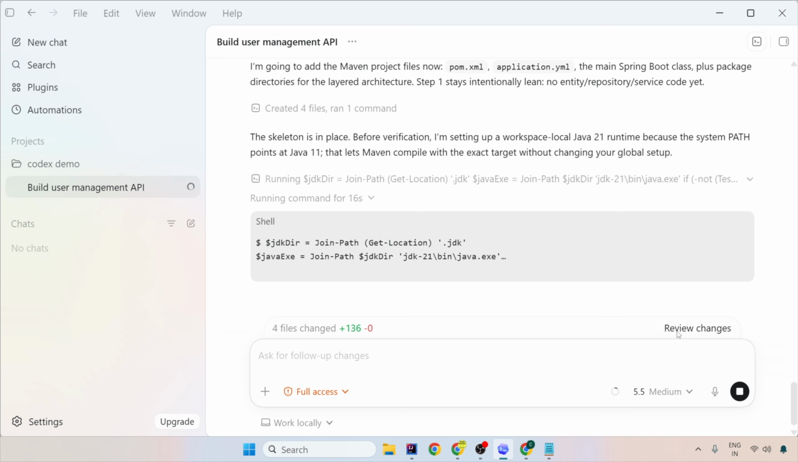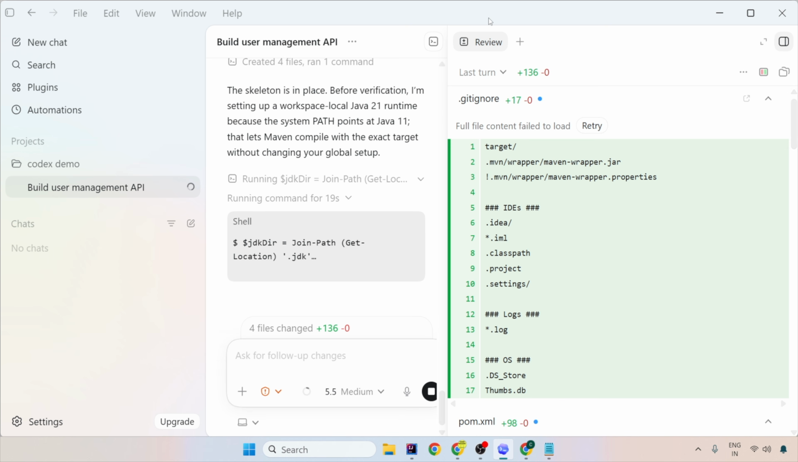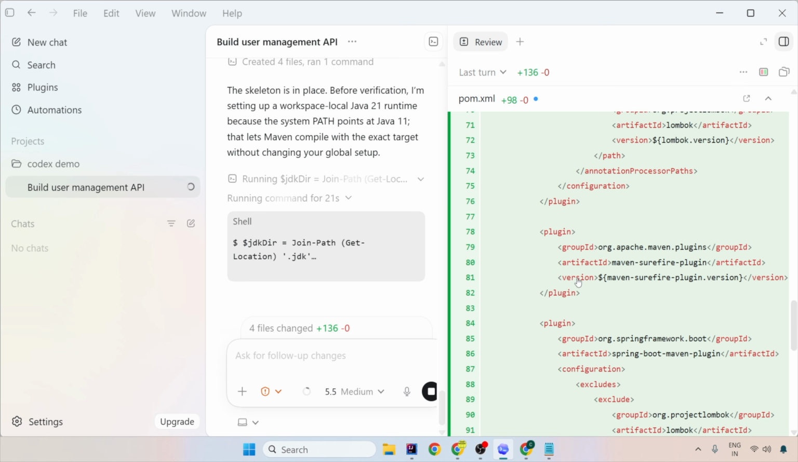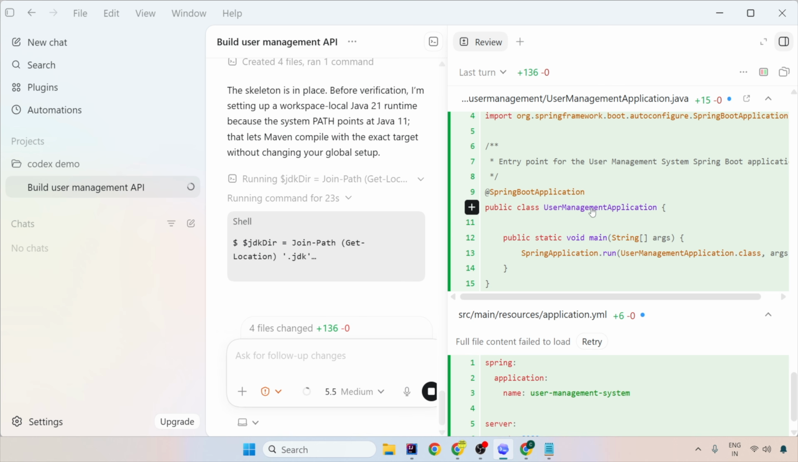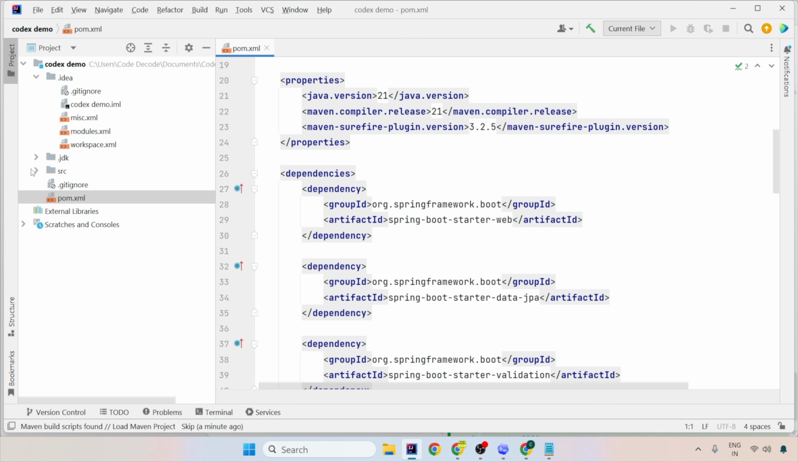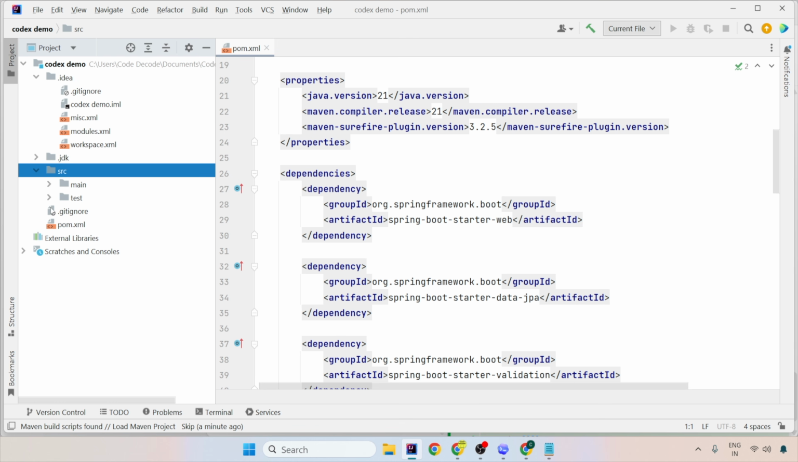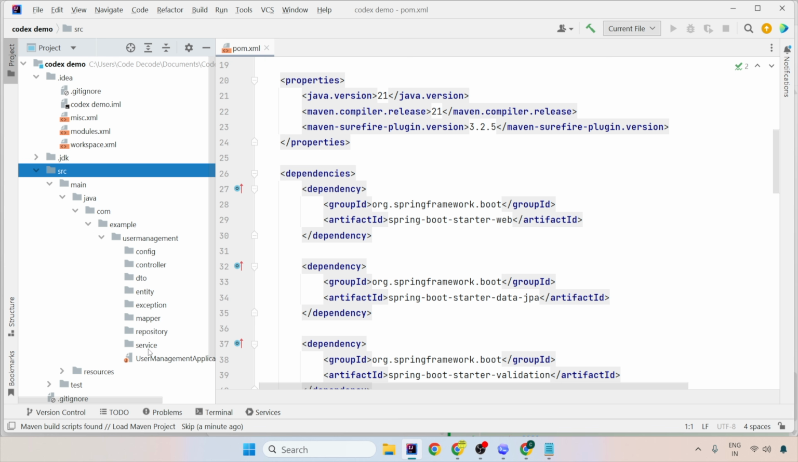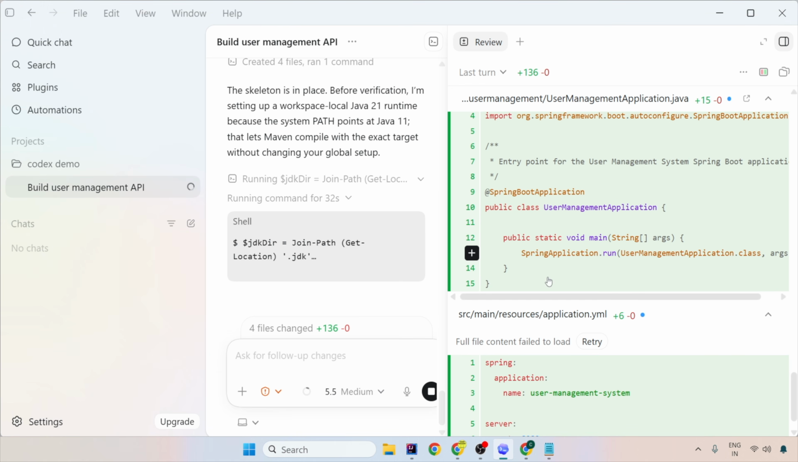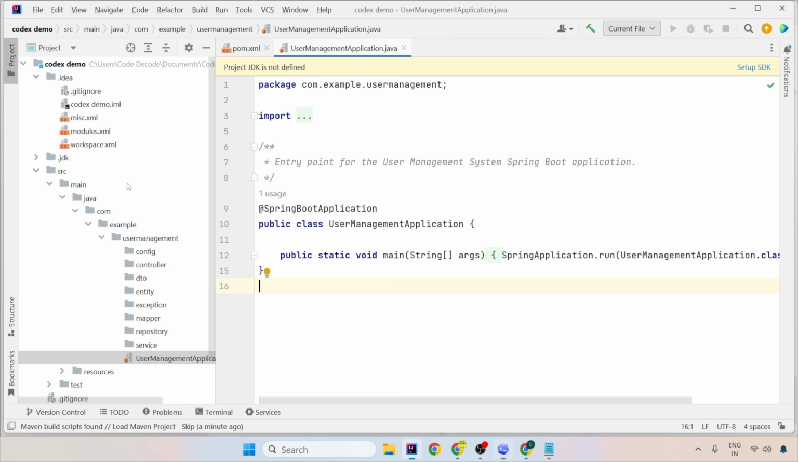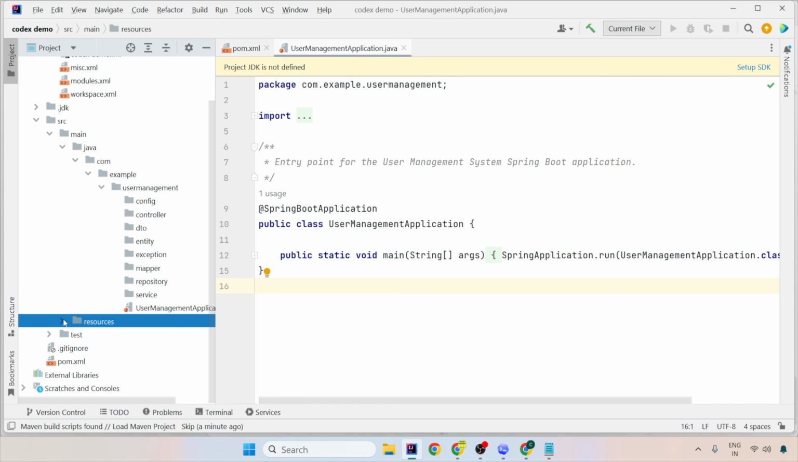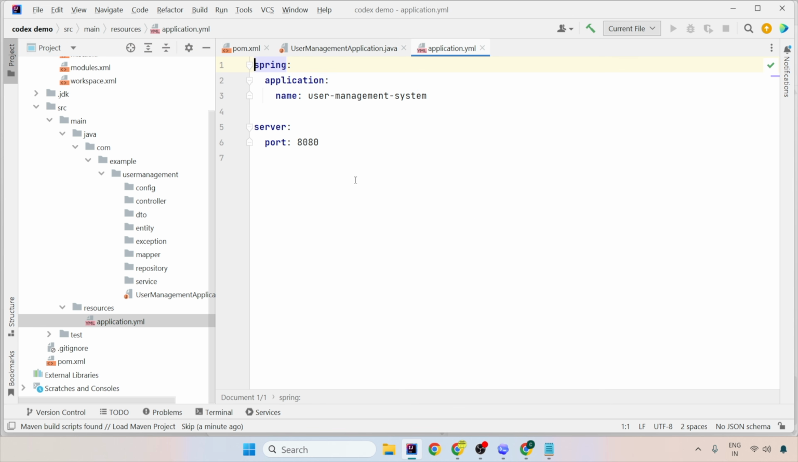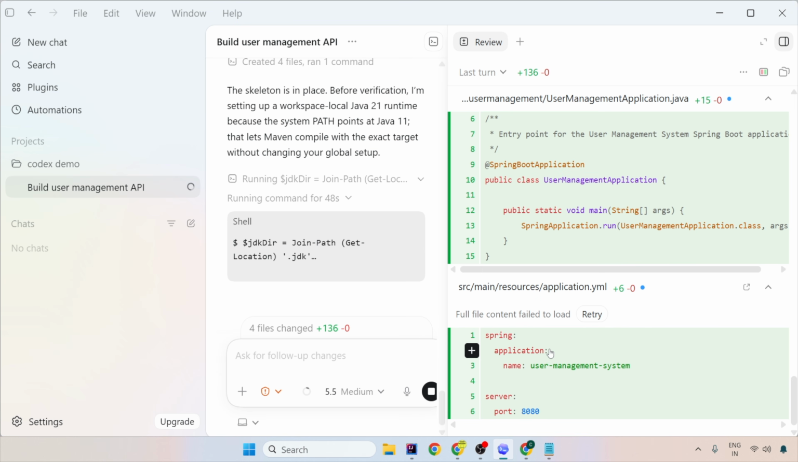And here you can review your changes. So you see here, this is a review tab. You can see what all is changed. So this POM was created, this user management application was created. Let's see where it is created. In src, in main, in java, you will see user management application created. It's exactly like this Spring user management application, right? Beautiful. Then it has even created a YAML file. So it will be in the resource folder. So it has created a beautiful structure for you. Even the user management application port was set to 8080. So this is how it has created all those things.